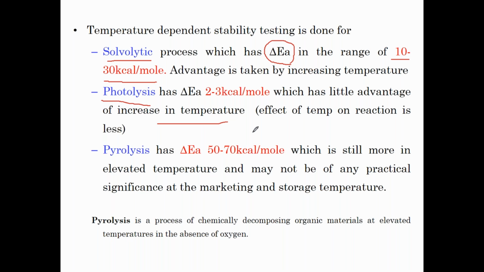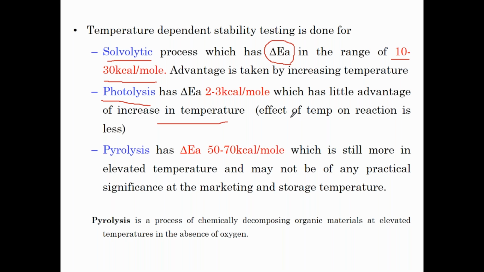What this means is, I increase the temperature like 60, 70, 80, 90, even 110. You keep on increasing to a certain level, but I cannot keep on increasing to 200, 300. You know what is the reason for that? The reactant will get destroyed at that higher temperature. We don't find any advantage of increasing the temperature.